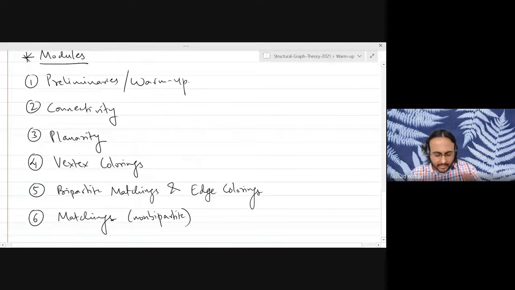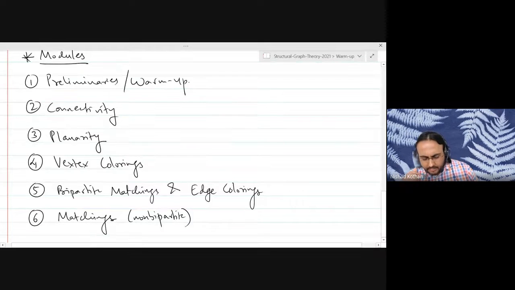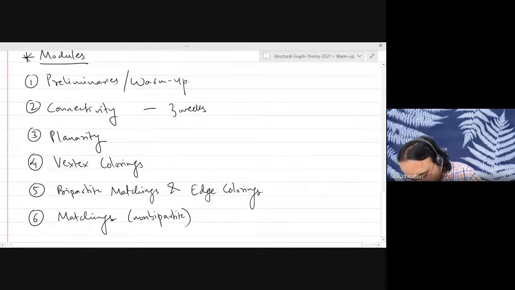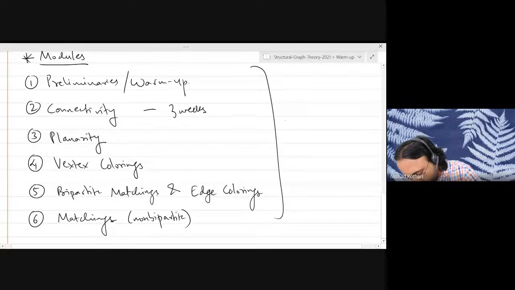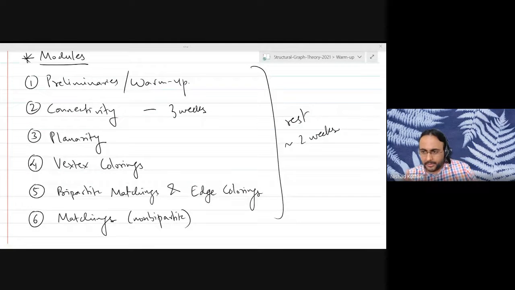And well, this is the rough outline. There might be a few changes here and there, but those will be epsilon changes in the grand scheme of things. You can expect roughly spending 2 weeks on each of these. Connectivity, however, might take up to 3 weeks. And the rest you can assume approximately 2 weeks on each module. And typically you will have one assignment per module, but there might be some overlap here and there, depending on how we are making progress.